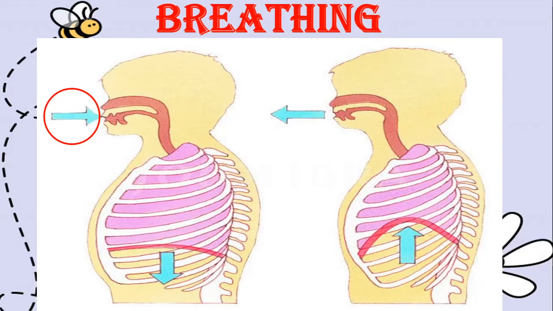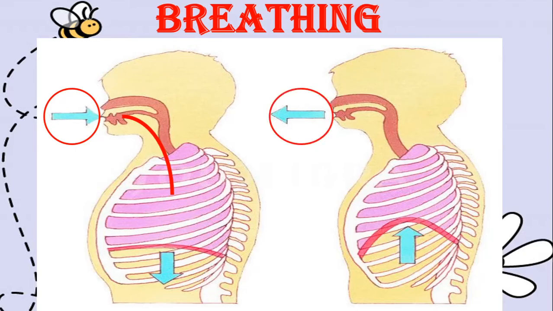Where does it go from the nose? Let us see where this air goes in. See here, through the nose it is going into your lungs. And you can see in this picture the lung size has become big, isn't it? So when you breathe in, the air enters your body through your nose and then it enters your lungs, and there certain things happen, that is the oxygen from the air is taken in and then breathing out happens.